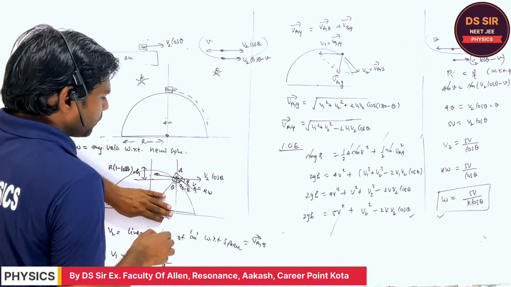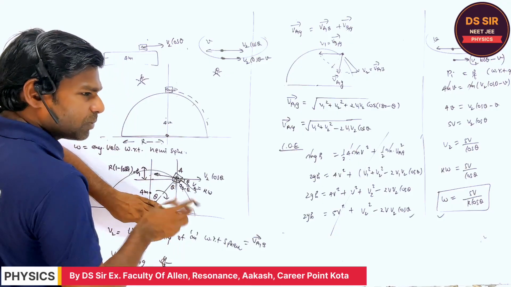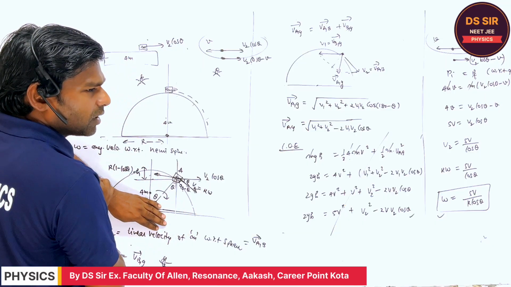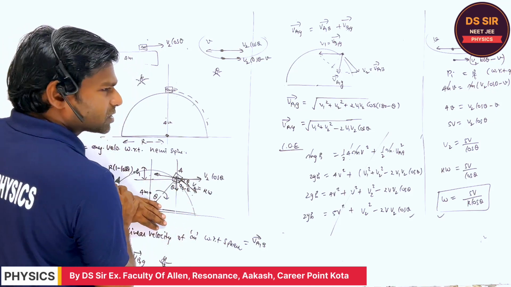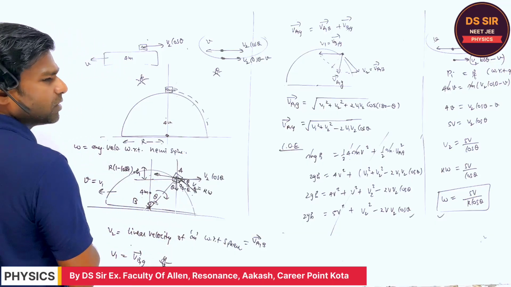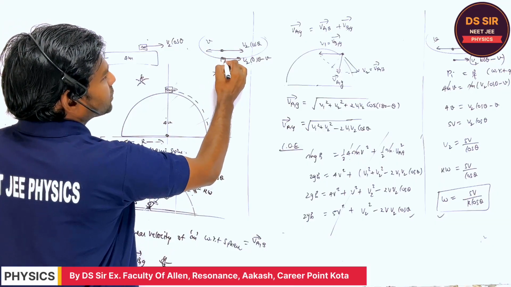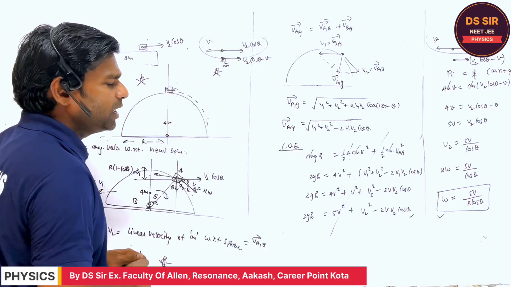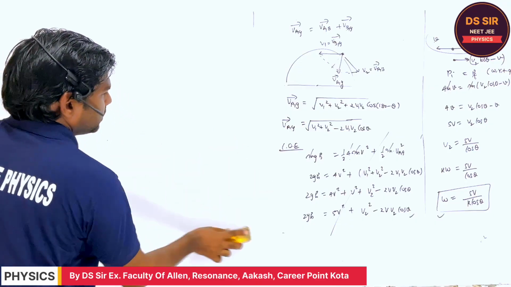So how to find it? First, assume that it is moving with angular velocity omega with respect to the hemisphere. So the velocity of this particle with respect to the hemisphere is v2. In this direction v2 cos theta, in this direction v2 sin theta. But the hemisphere itself is moving towards the left. So what is the net velocity of this small m with respect to ground? v2 cos theta minus v, right? So that is the thing.